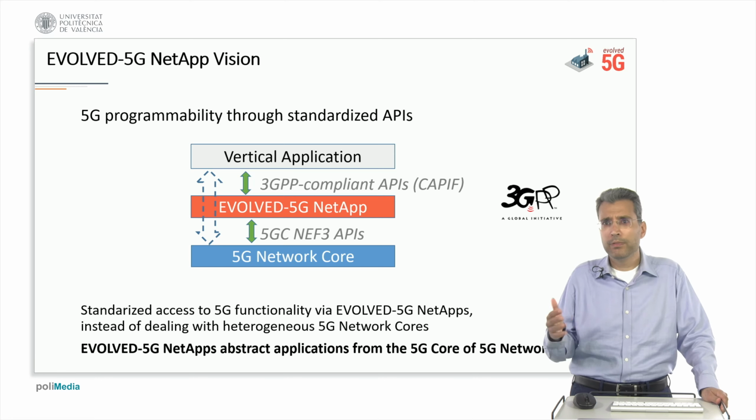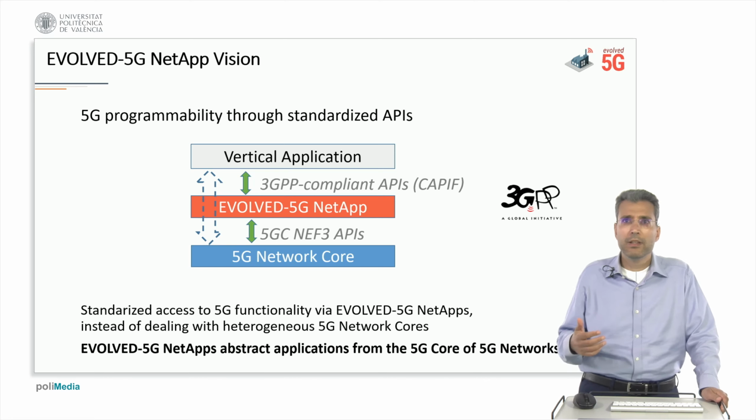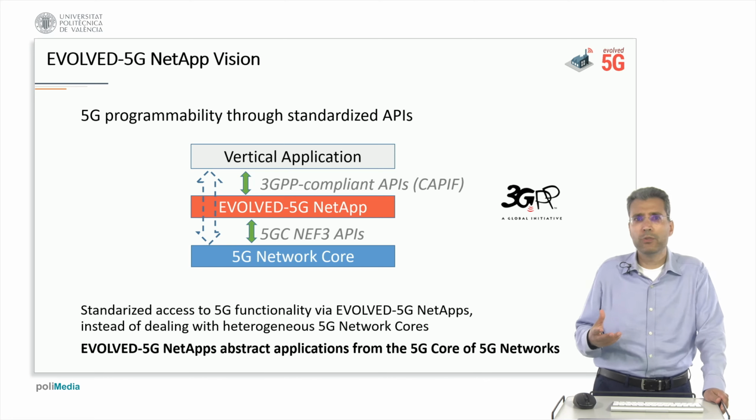So the NetApp is the middleware layer which exposes business APIs based on information that has been consumed by 5G core native APIs. So what do we achieve by doing this?